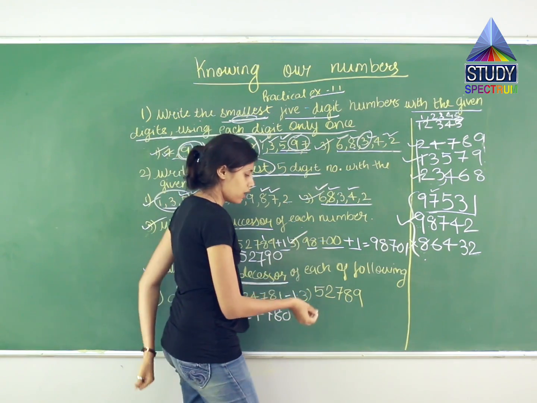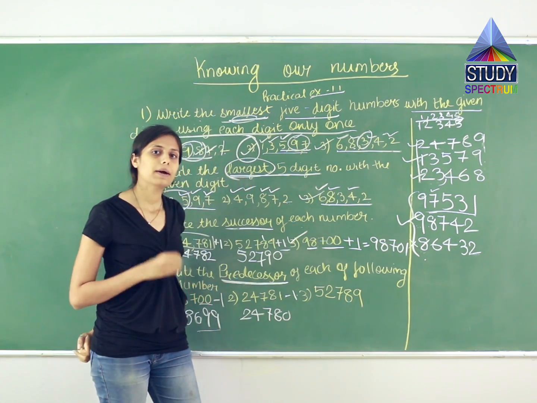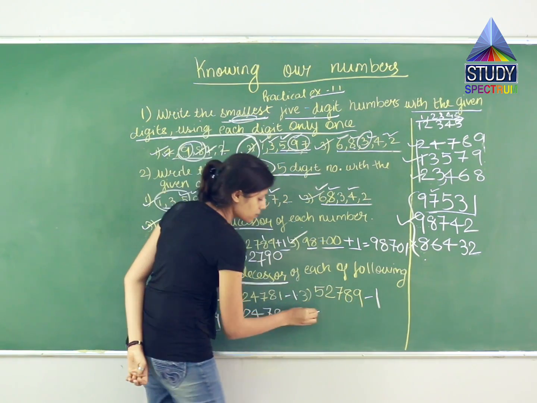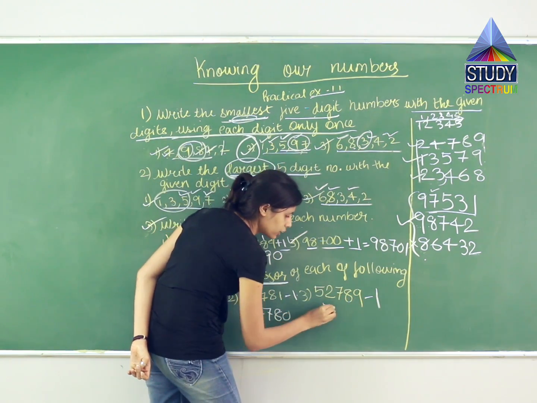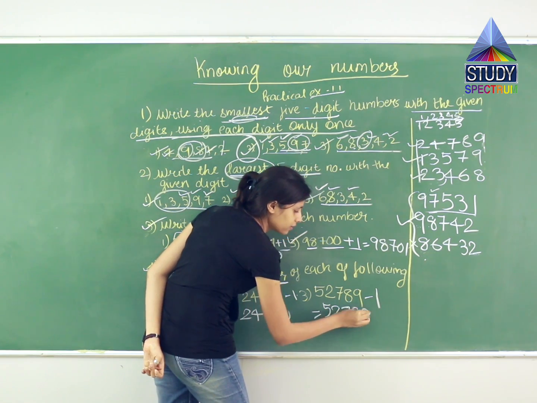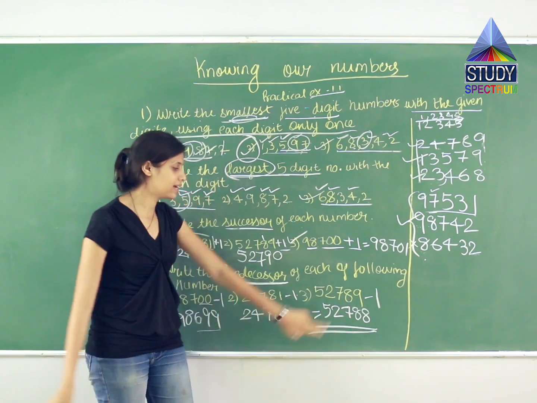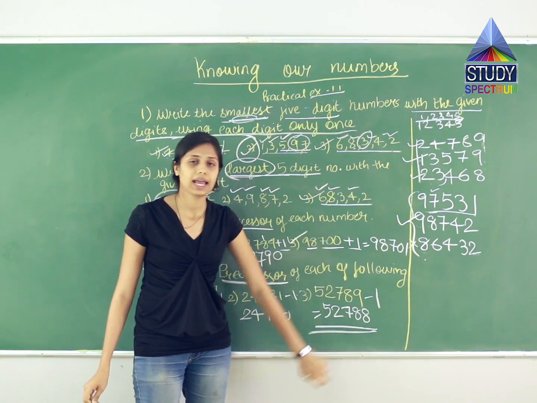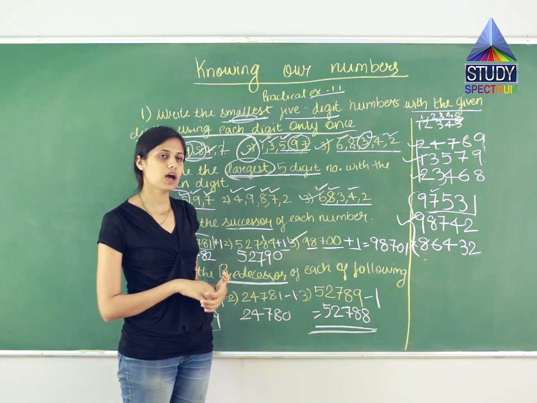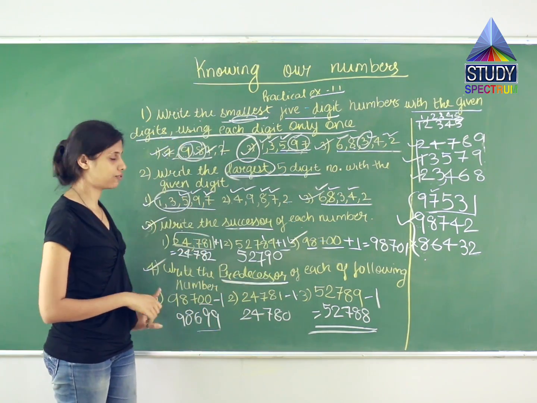Now the next question. Over here also we have to find the predecessor, which means we have to subtract 1. So the answer comes to 52,788. 9 minus 1 comes to 8. So predecessor is asked, which means what did I do? Subtract 1. So, clear with all the 4 questions?